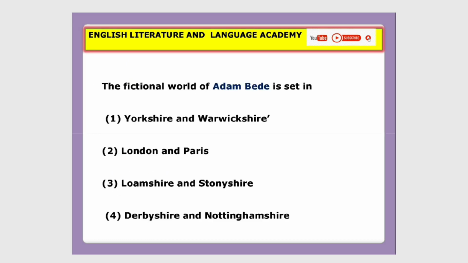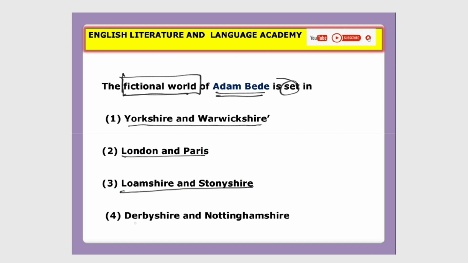Let's move on. Question number 2. The fictional world of the novel Adam Bede has setting in option 1 Yorkshire and Warwickshire, London and Paris, Loamshire and Stonyshire, option 4 Derbyshire, Nottinghamshire. So the novel Adam Bede has setting in Derbyshire and Nottinghamshire. Please remember, this is the correct answer of this question.